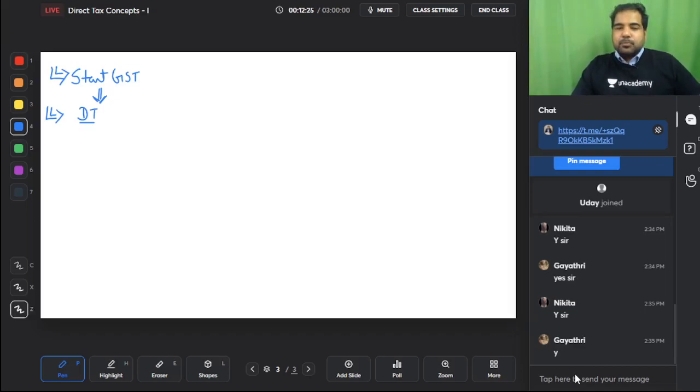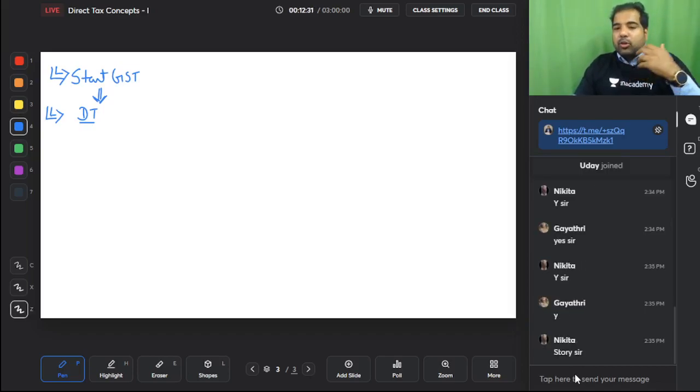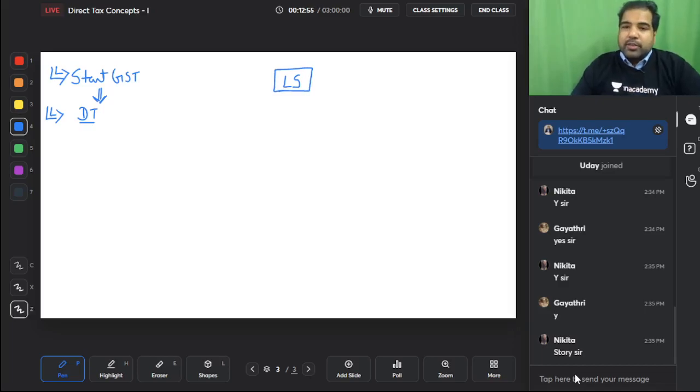Guys, in DT, the focus is on some person. It could be Sourabh Mutha, it could be Gayatri, Nikita, it could be anyone, and they will talk about the legal status. That means who are you? Are you an individual? Are you an HUF? Are you a partnership firm? Are you a company? That is the legal status. That more or less will be given in the exam sum, that Ganesh is an individual, Akash is an individual. So mainly for CA Inter, it is individual that they focus on. This is the first step.